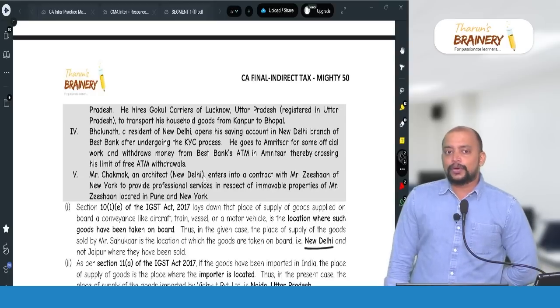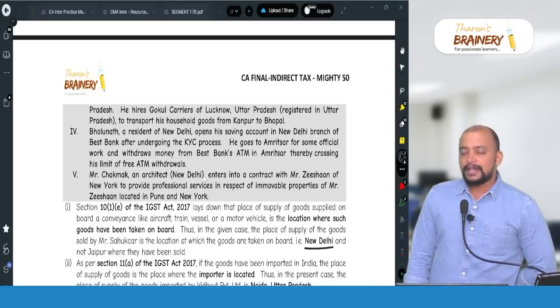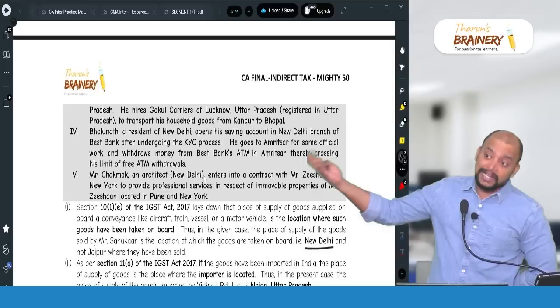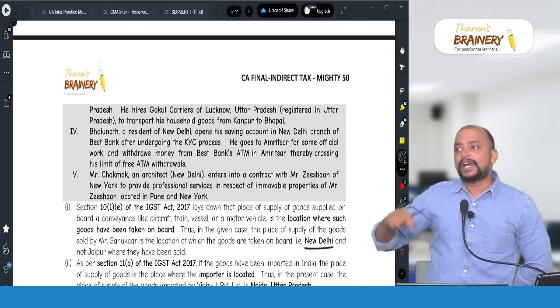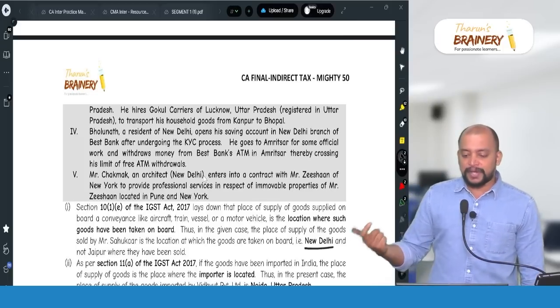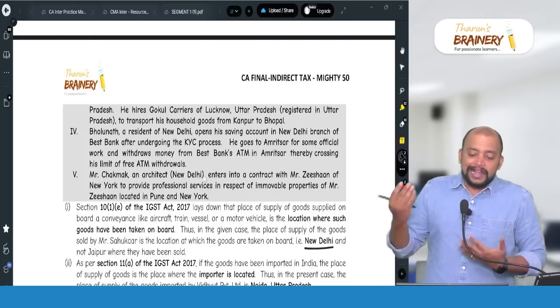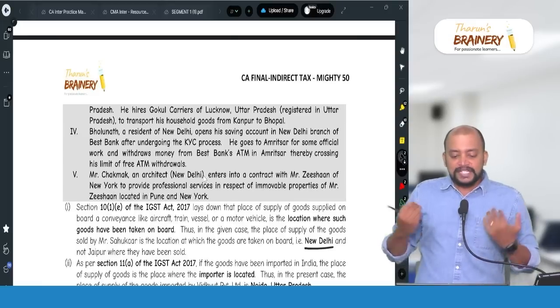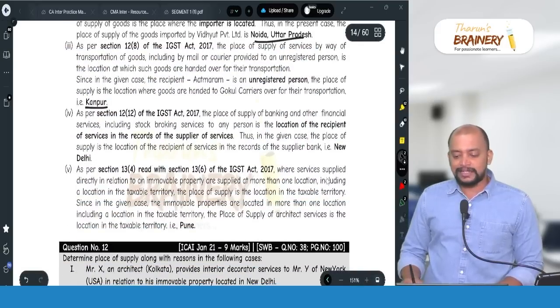So, we need to take the location of recipient in the records of the supplier. If it were section 13 and the recipient an account holder, it would be the location of supplier, but it is section 12. For section 12 general provisions, B2B means location of recipient. Here we don't have B2B, which means B2C. So, location of recipient in the records of the supplier. So, Best Bank records, where is his address? New Delhi. So, New Delhi will be taken as the place of supply in this case.